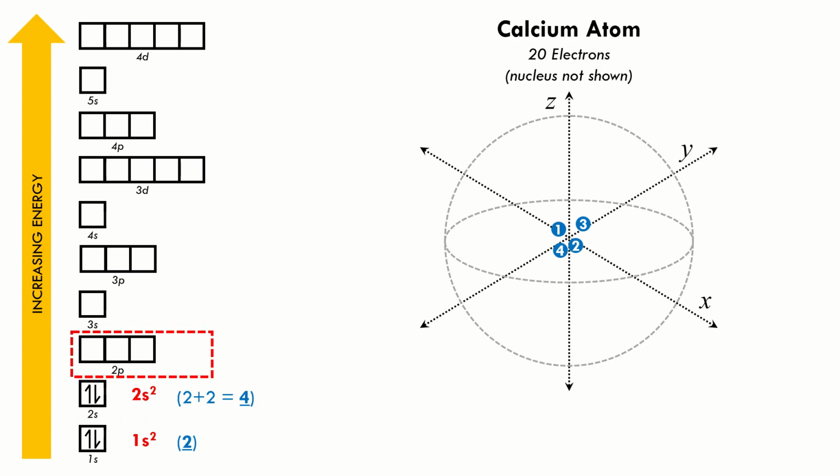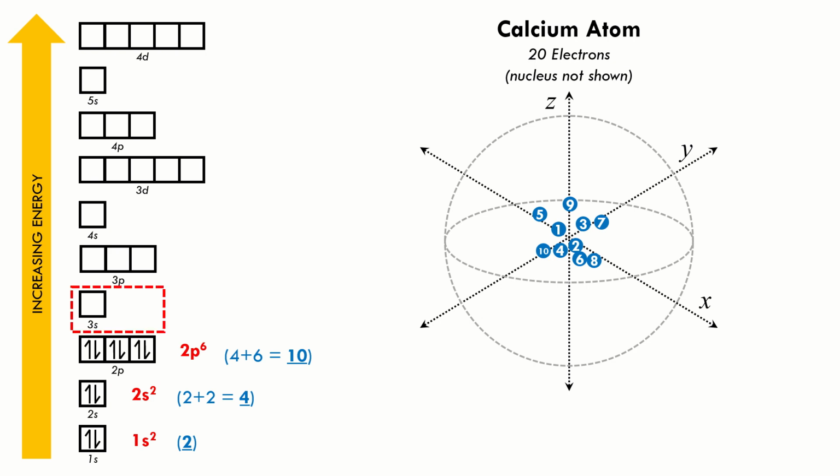The next subshell is 2p. We can completely fill up this subshell with all of its 6 electrons. The first one here on px, the next one on pz, the next one on py. And then electron number 4 here, 5, and 6. The notation is 2p6, and we added 6 new electrons, giving us a total of 10. 10 down, 10 more to go.